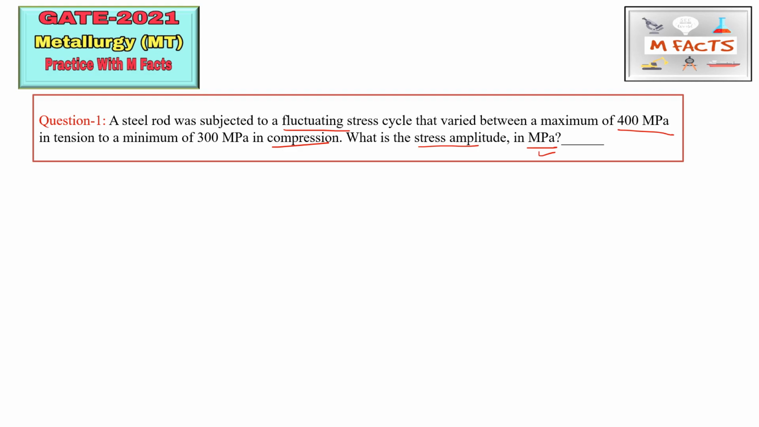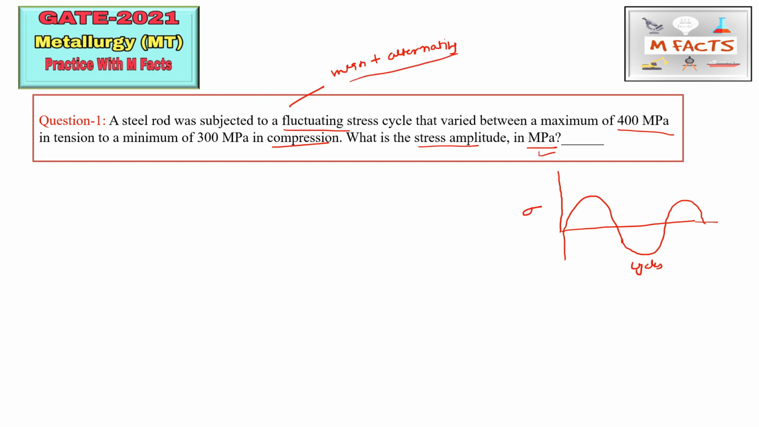This question basically comes from the fatigue cycle. Suppose we are drawing a curve between the stress, that is sigma, and the cycles, so we will get a fluctuating stress like this. A fluctuating stress is basically a combination of mean stress, which is also known as steady stress, and the alternating or variable stress. This is known as fluctuating stress. So this fluctuating stress is composed of mean plus alternating stress.